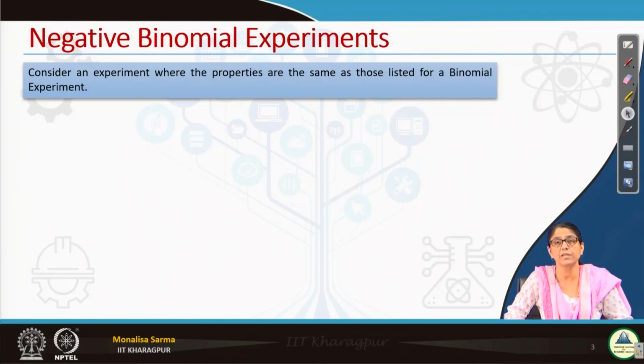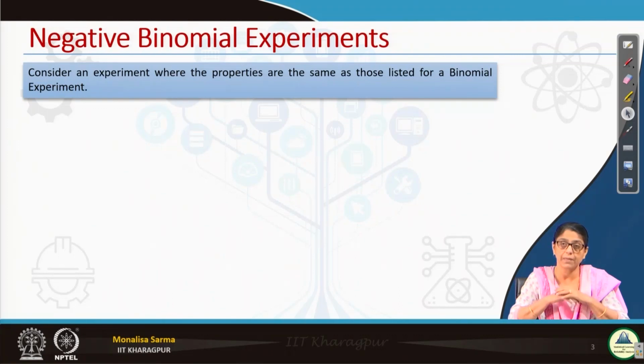First, what is negative binomial distribution? In binomial distribution, if you can remember, our number of trials was fixed, specified by small letter n. In these n trials, our random variable was the number of successes. A variable is something which changes, so in n trials the number of successes can be 0, 1, and so on, x can take values from 0 to n. That was our random variable, which was changing.